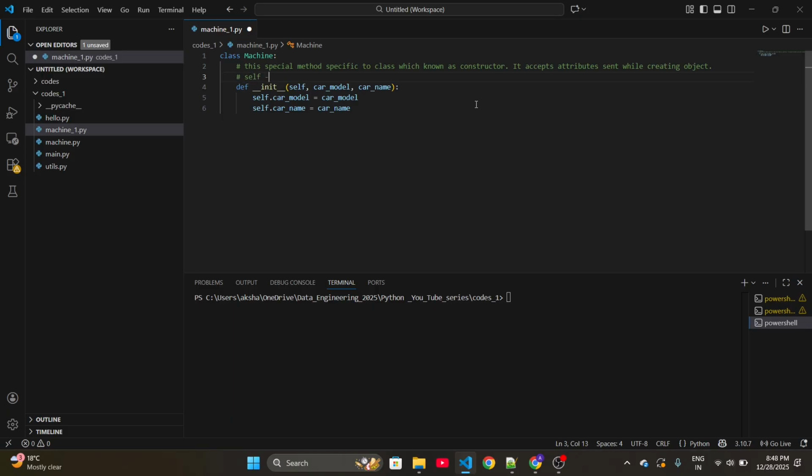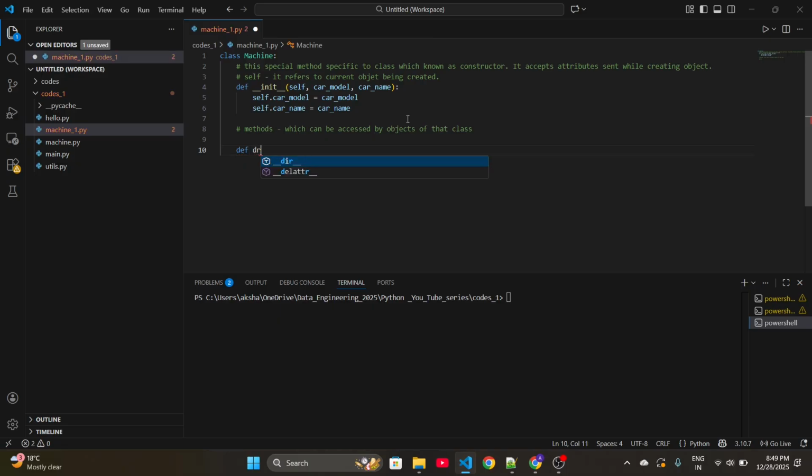Now what is self? Self refers to the current object being created. Whatever object we are creating, it refers to that object and stores its attributes. So if you see in self, I'm storing car model and car name. Now one more thing we discussed, that a class will have some methods as well which can be accessed by objects of that class.